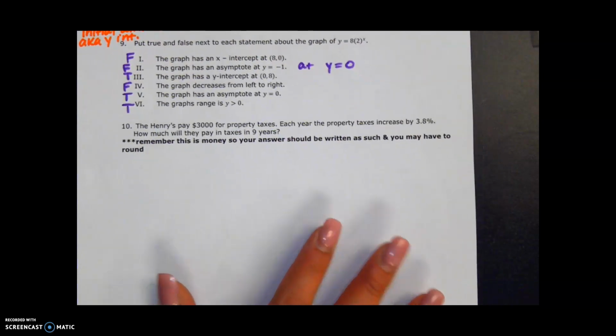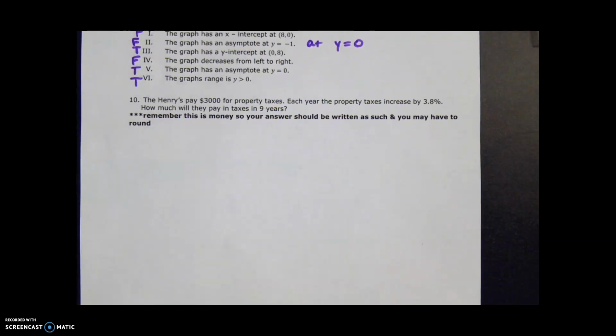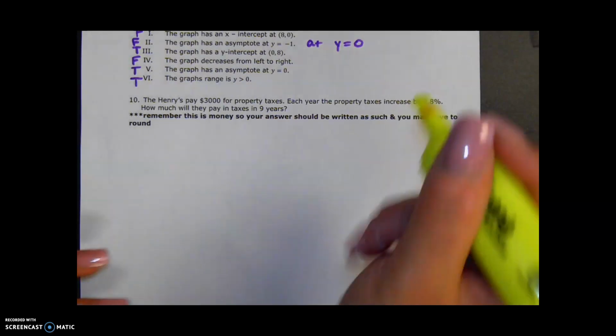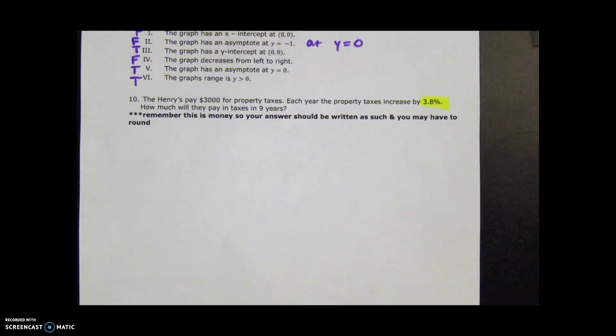And number 10. So this is one of those exponential growth functions. So he starts off, he has to pay $3,000 for property taxes, which sucks. I've done that before. Each year they increase by 3.8%. How much will they pay in taxes in 9 years? So anytime you see a percentage, that should be a dead giveaway. You need to convert that to a decimal.